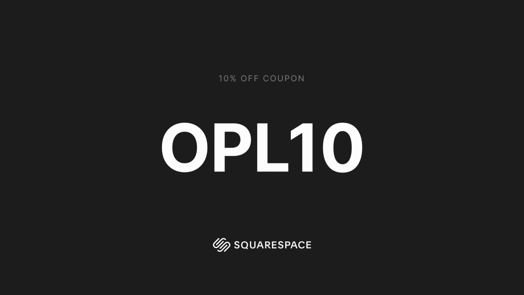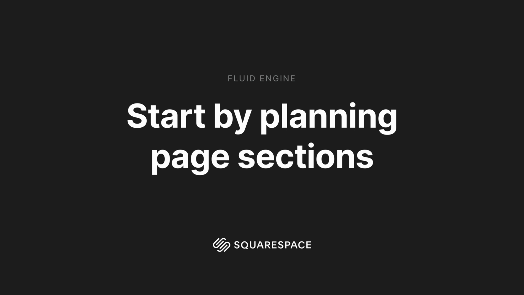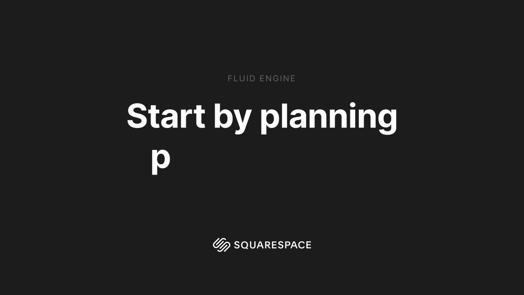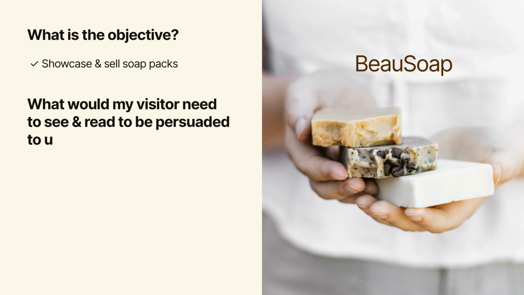A good approach before diving deep into the build is to plan out the long scrolling landing page sections. For this tutorial, I've created a fictitious artisanal soap business called Bow Soap. Our landing page objective is to showcase and sell our 3 new soap packs, including a bundle comprising all 3. So the golden question we need to answer is, using our landing page content, what would my soap-loving landing page visitor need to see and read to be persuaded to use their credit card?